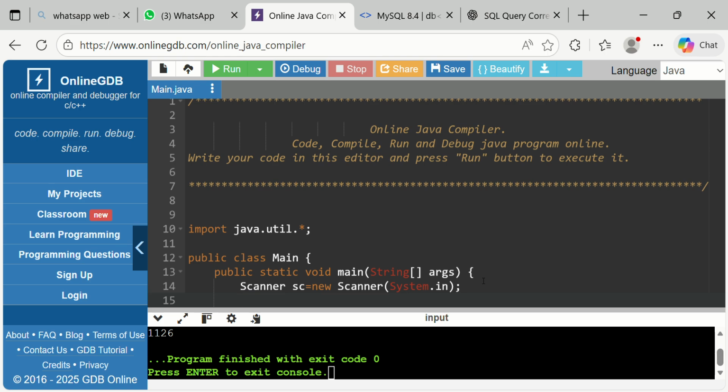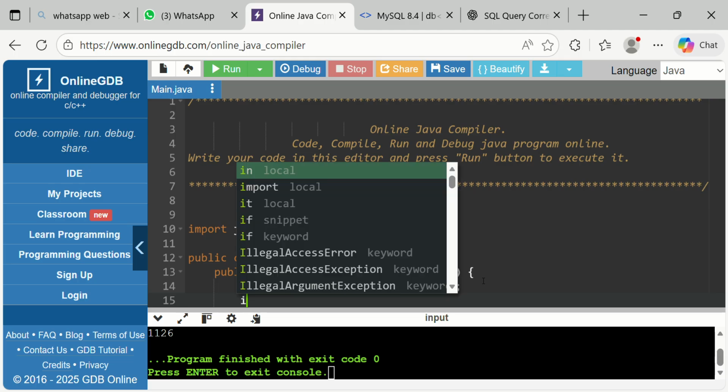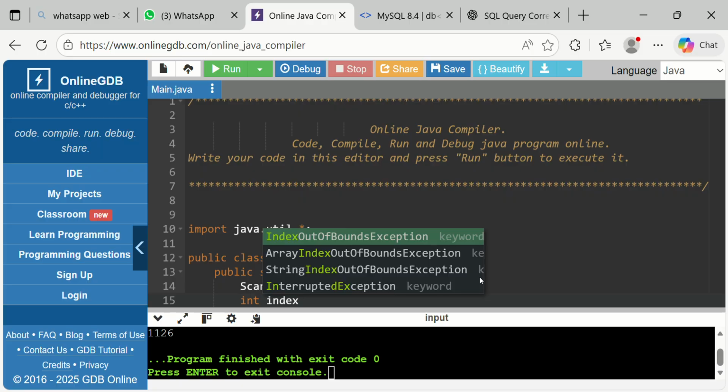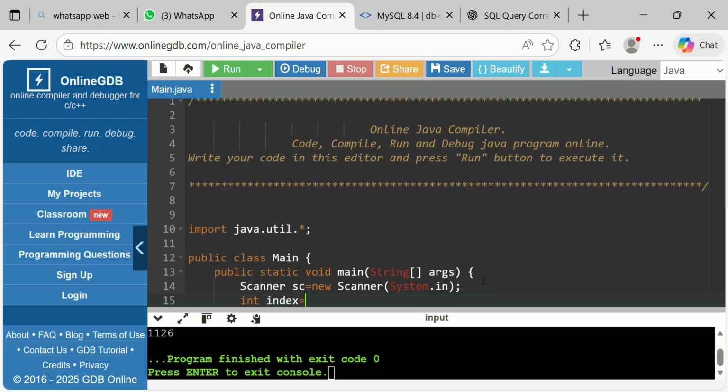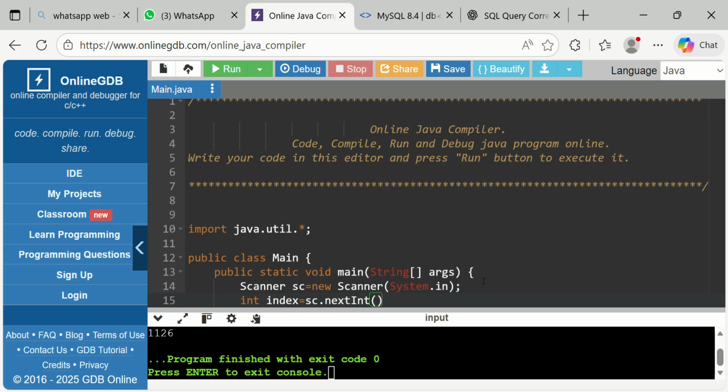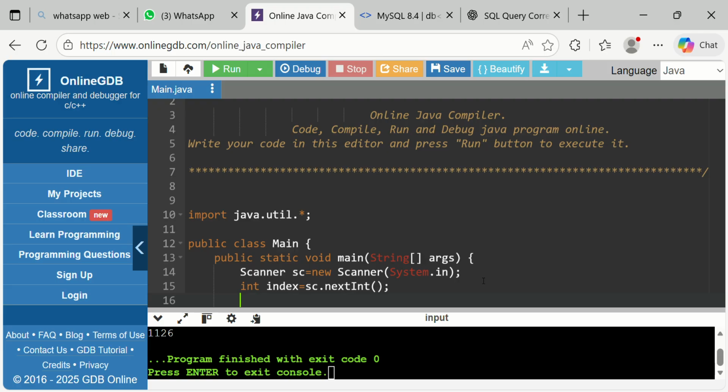Next, as usual, we take the input from the user: the length, sc.nextInt, since we are taking the length of the word from the user.